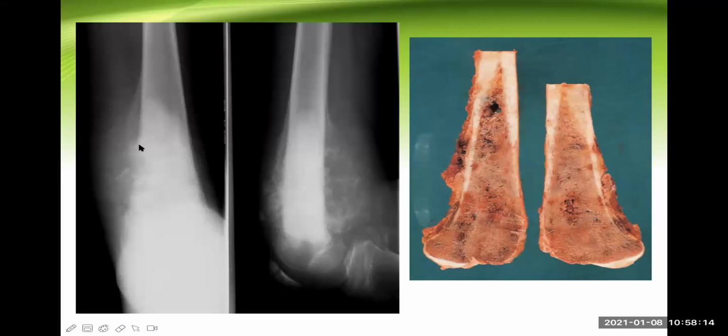Now another one, see there. This is a very, very good X-ray. Here is a sunburst appearance in this area, but there is a clear-cut Codman's triangle here. Here is another Codman's triangle. You can clearly see the stripping of the periosteum, and here is the sunburst appearance. This is a pathological specimen of the osteosarcoma. Look at the elevation of the periosteum here.